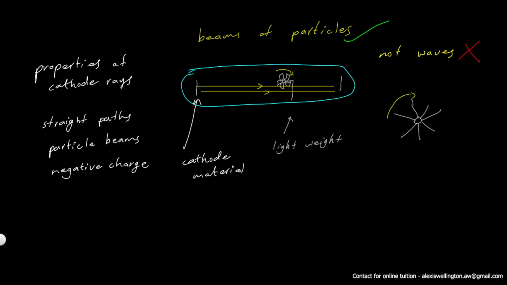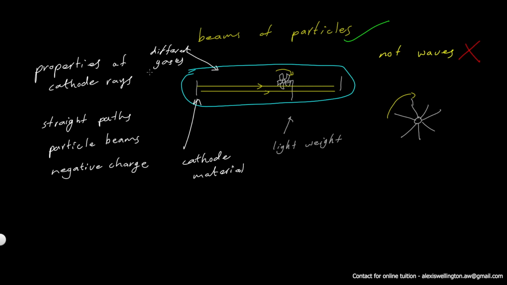They use different metals as the cathode material, and they found no difference in the emitted cathode rays. They were all similar. And they also used different gases in this tube, under low pressure, of course. But even using different gases, they didn't find any differences between the generated cathode rays.